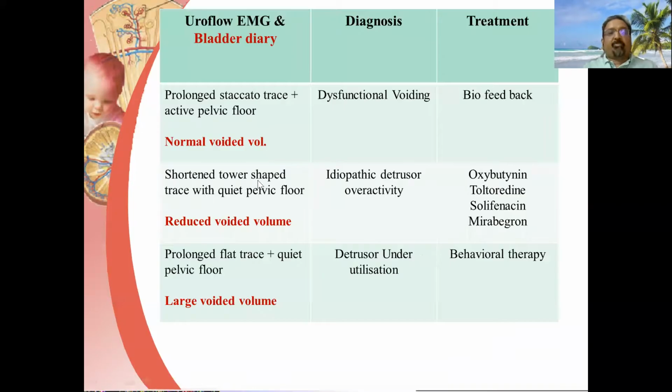If the uroflow shows a prolonged staccato trace with an active pelvic floor and a normal voided volume, then that is suggestive of dysfunctional voiding, and the treatment is biofeedback. If the uroflow EMG shows a short tower-shaped curve with a quiet pelvic floor and a reduced voided volume, then that is suggestive of idiopathic detrusor overactivity, and the treatment is anticholinergics or beta agonists in the form of mirabegron.